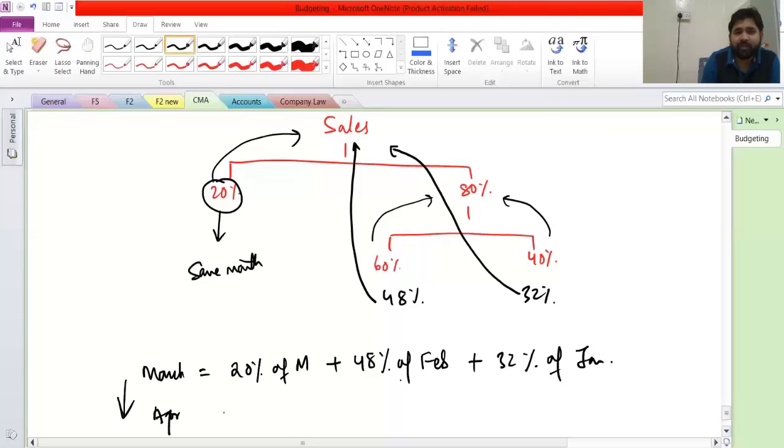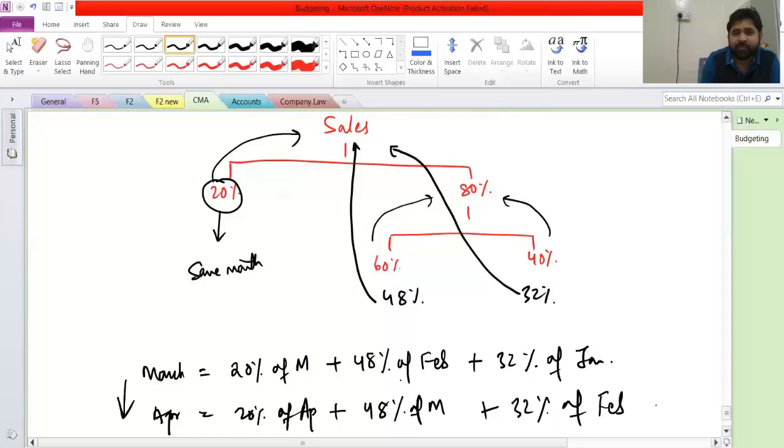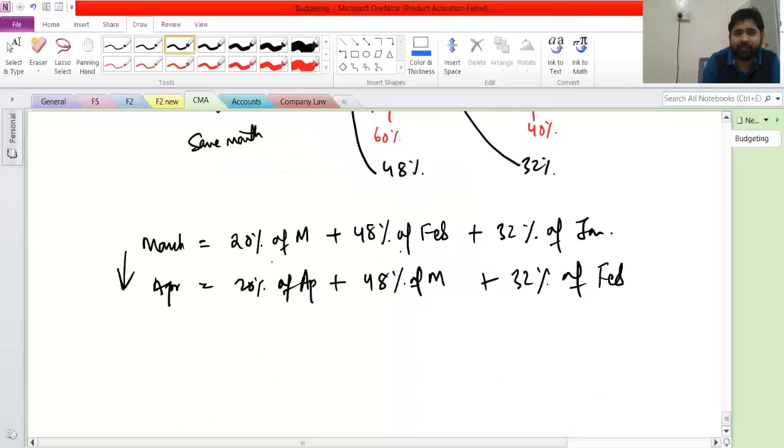If you want April, everything will be one month forward: 20% of April plus 48% of March plus 32% of February. So basically in Excel, this is the way we write and drag. Actually this is not important for you guys because they are not going to ask you to do it for 5 months. You have to calculate for any one of the months. But in the normal class, I ask my students to make this and take 2 minutes.